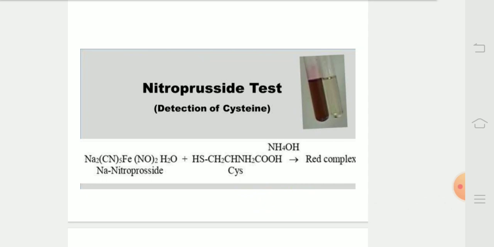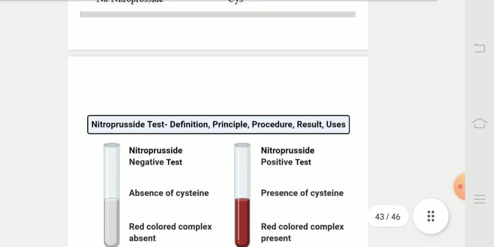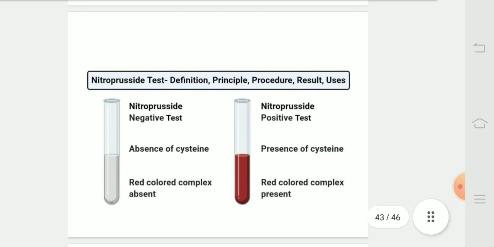Here in this diagram, we can see that there is no reaction in the native state, but when denatured, the reaction will be positive, showing the emergence of free SH groups. In this diagram, we can see cysteine gives red color complex.